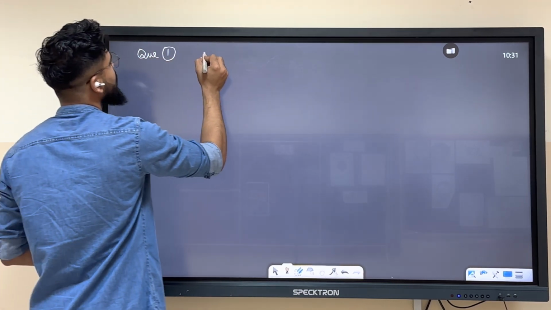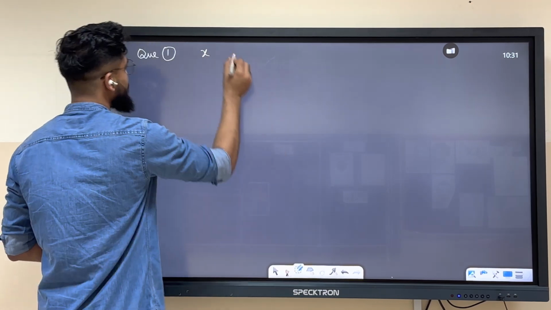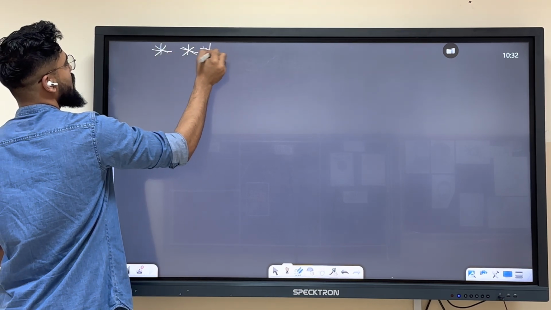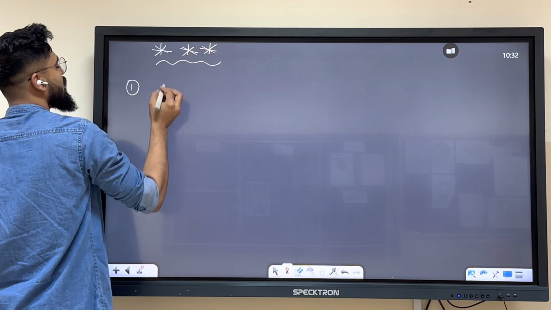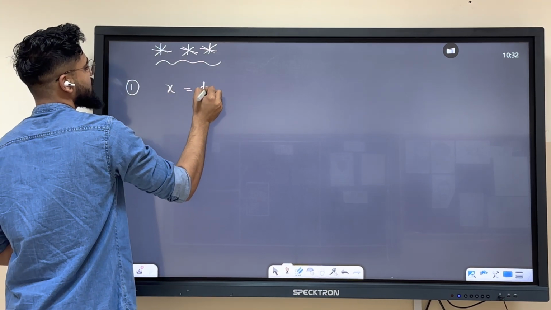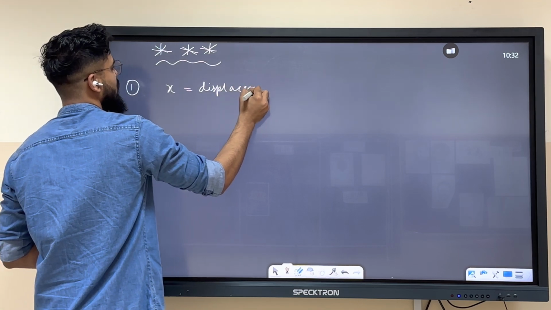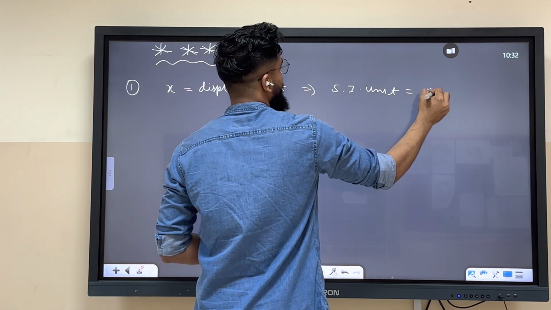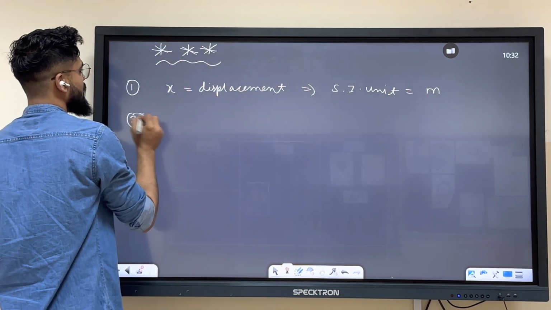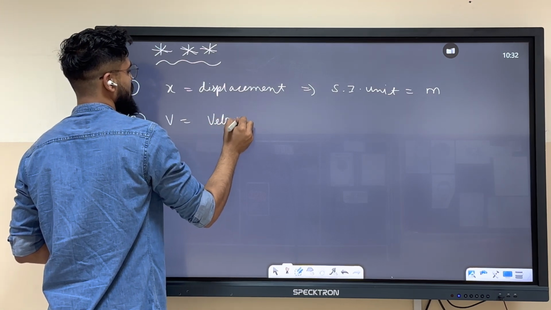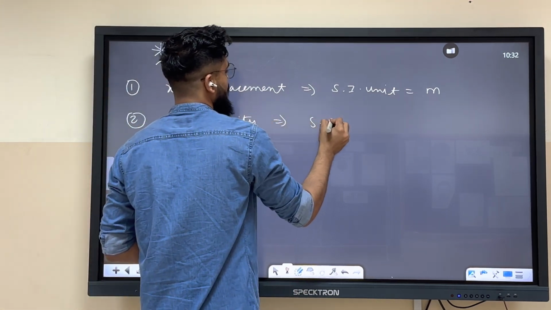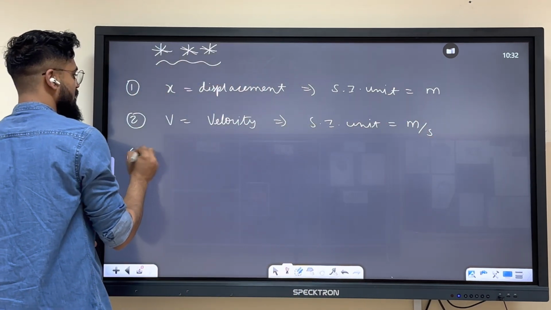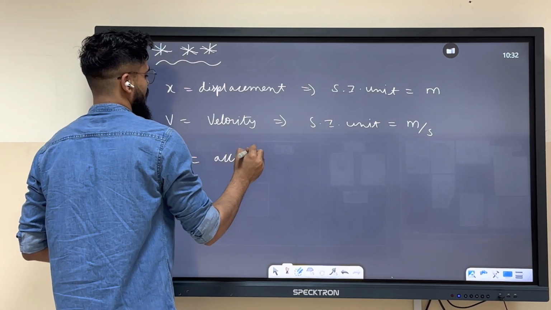Should we write a few things down? The star points. You already know them, but for the sake of completeness, x is displacement. The SI unit of displacement is meter. Second, v is velocity. The SI unit is meter per second. Yes or no? Third one is your acceleration.